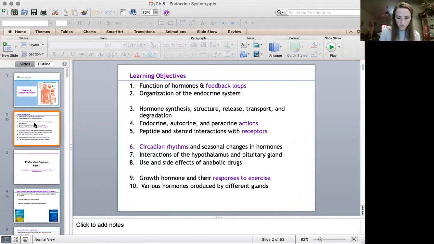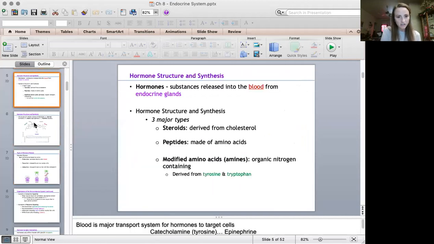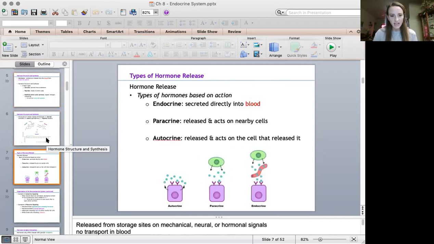Okay, so the first thing is really going to be the structure of hormones, what are they made of? And you had quiz questions on your quiz about this as well. So knowing that peptides are made of amino acids, steroids are made from cholesterol, and then modified amino acids are also made of amino acids, but specifically tyrosine and tryptophan. So just knowing that, which you already had a question over, should be good.